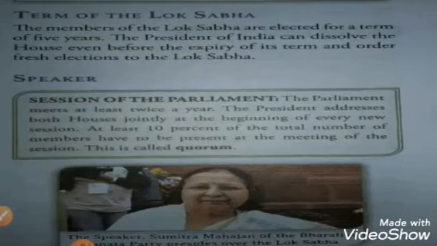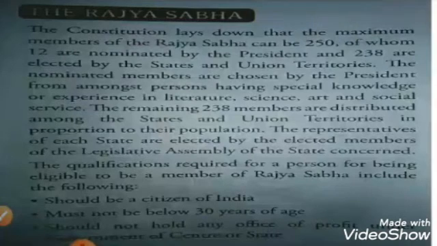The constitution lays down that the maximum number of members of the Rajya Sabha is 250, and from them 12 are nominated by the President and 238 are elected by the states and union territories. So total members 250, with 12 nominated by the President and 238 elected by the states and union territories.